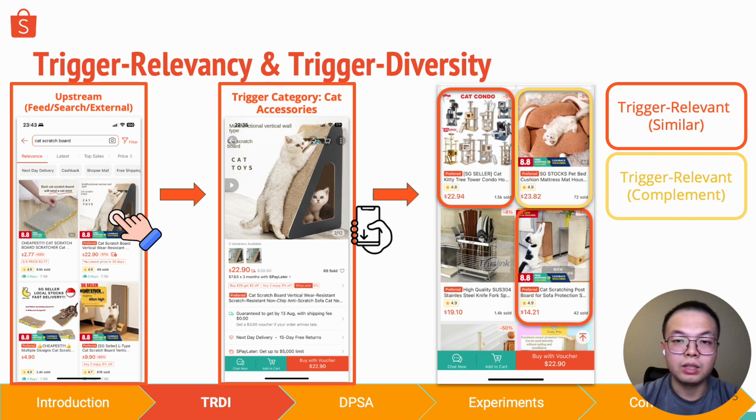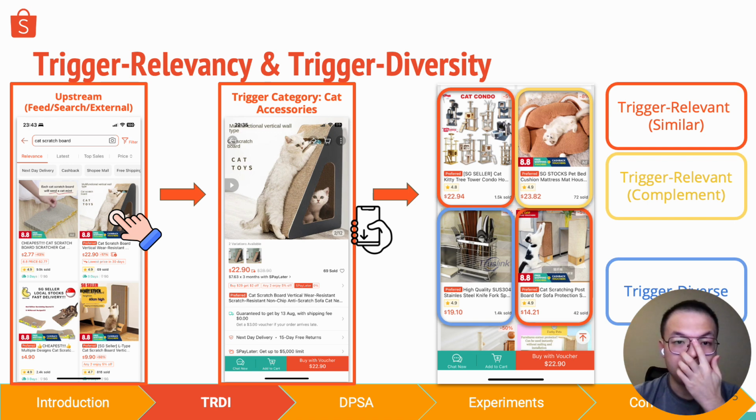The orange and yellow boxes are either similar or complementary items, sharing the same category as the trigger item. In our work, we label such recommended items as trigger-relevant items. The blue box, on the other hand, contains an utensil holder, which is not for cats, and such unrelated recommendations are still displayed in TIR scenarios because the user has expressed interest in similar items in past sessions. We label such recommended items as trigger-diverse items, as they do not share the same category with the trigger item.